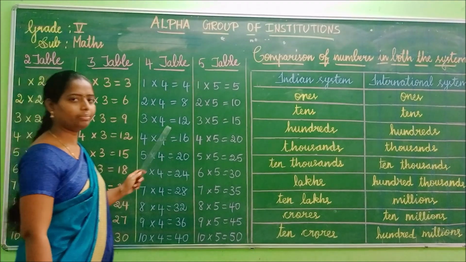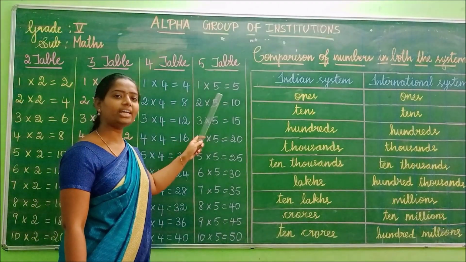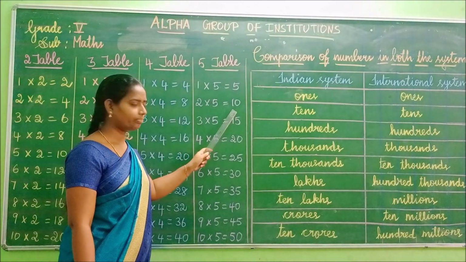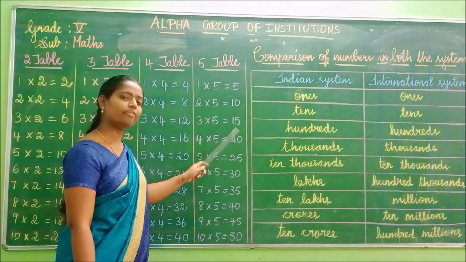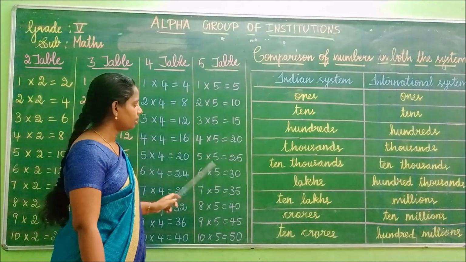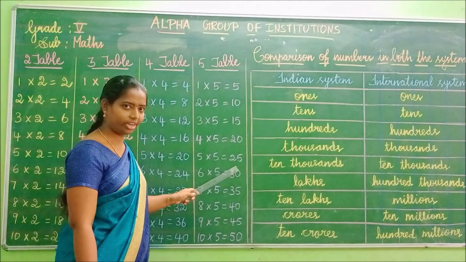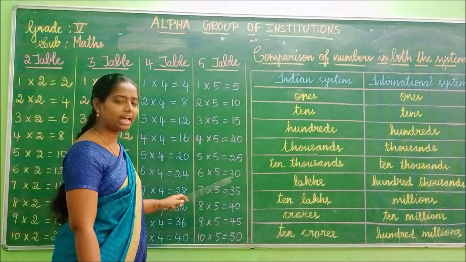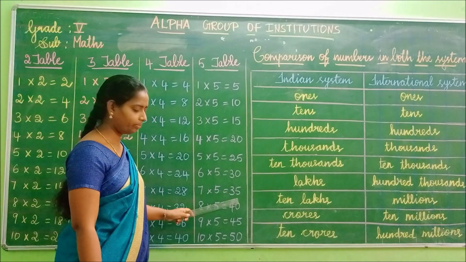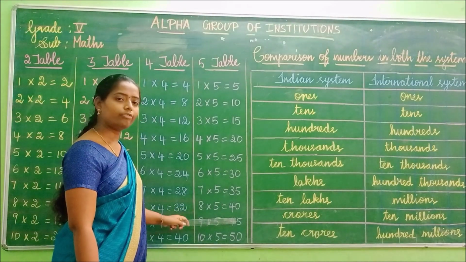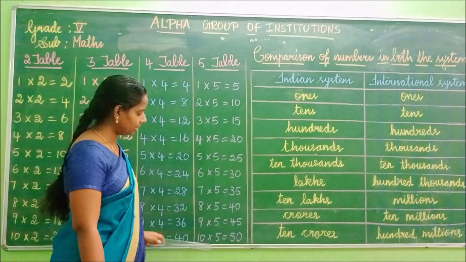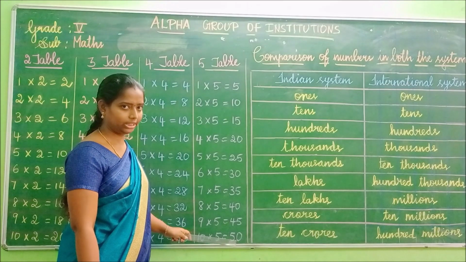Okay, children. Shall we move to the 5 table? 1 5 is 5. 2 5s are 10. 3 5s are 15. 4 5s are 20. 5 5s are 25. 6 5s are 30. 7 5s are 35. 8 5s are 40. 9 5s are 45. 10 5s are 50.